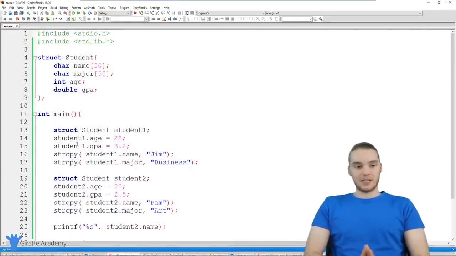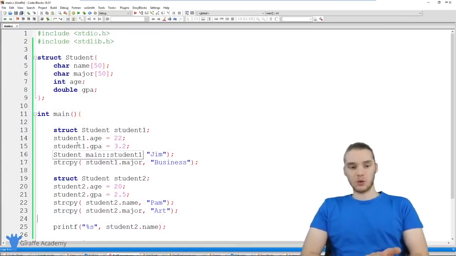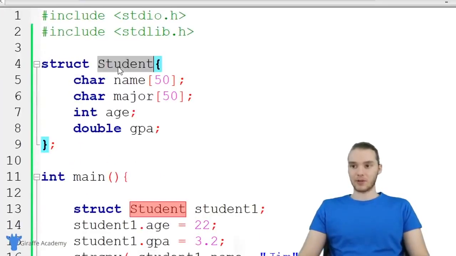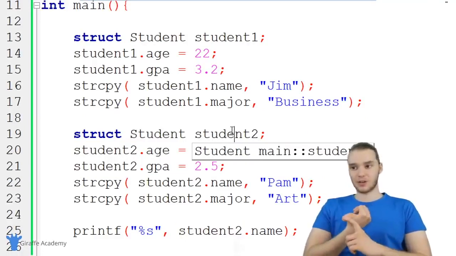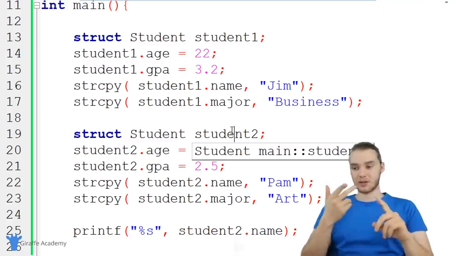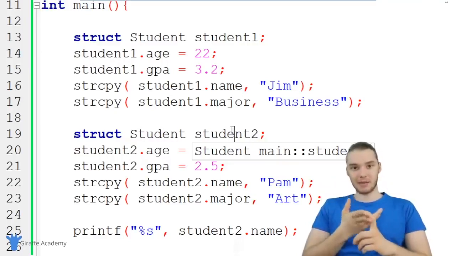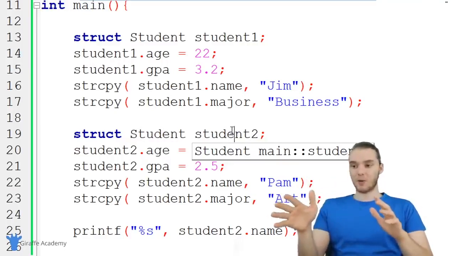So I could create as many of these students as I want, and this is what's cool about structs. I can just define the basic template for a student in my program, and then I can create individual students down here that I can work with. So now I have this student variable here. I could do whatever I want with it. I could pass it into a function. I could print it out onto the screen. I could use it in something like an if statement. I could do basically anything I want with it.